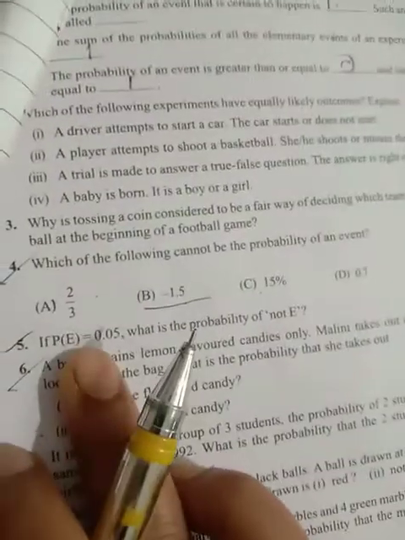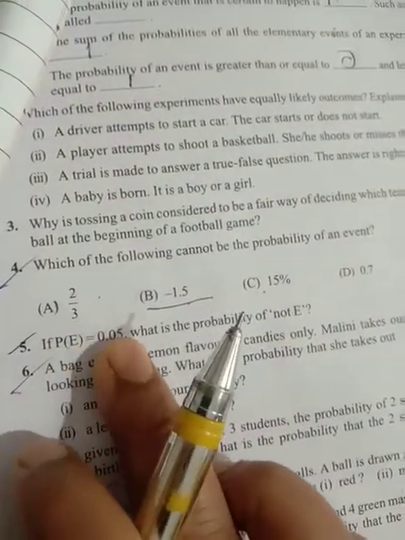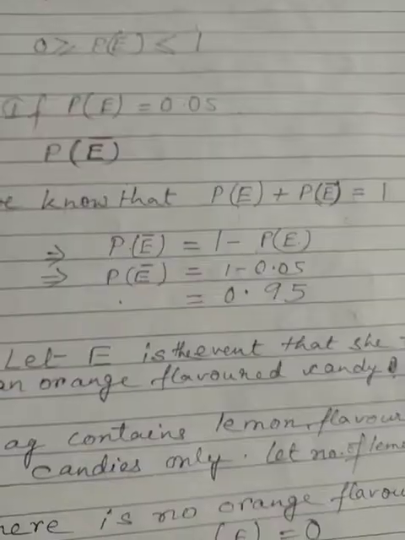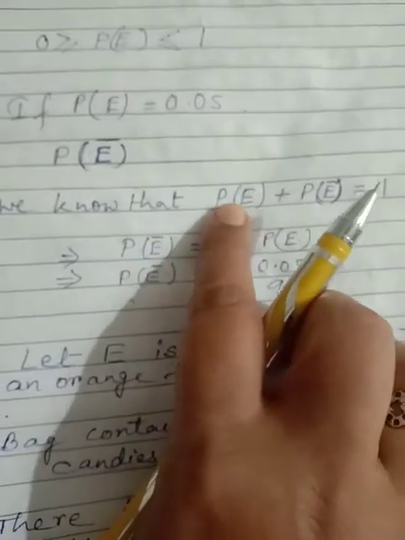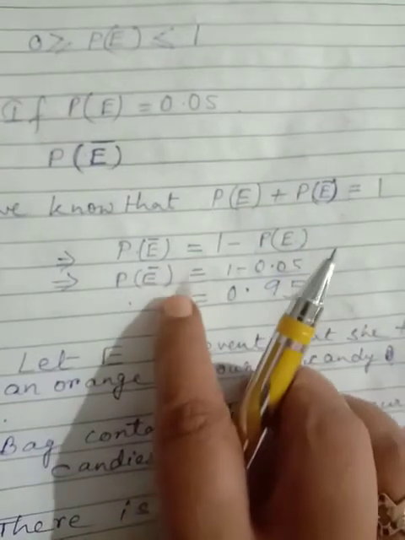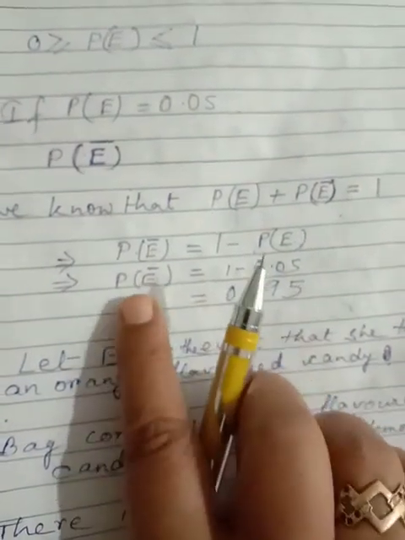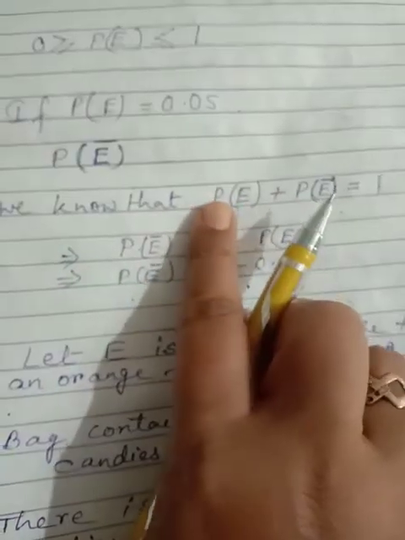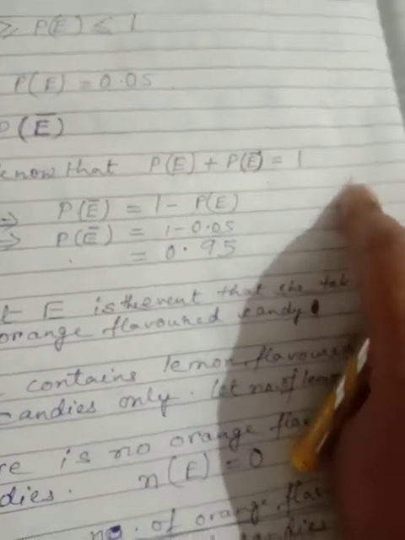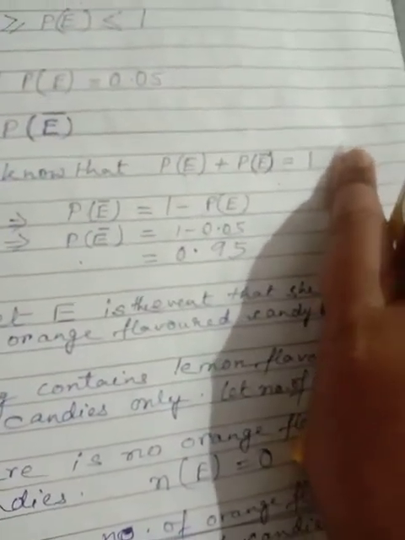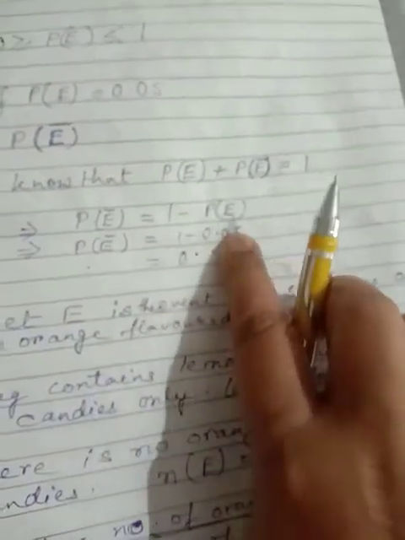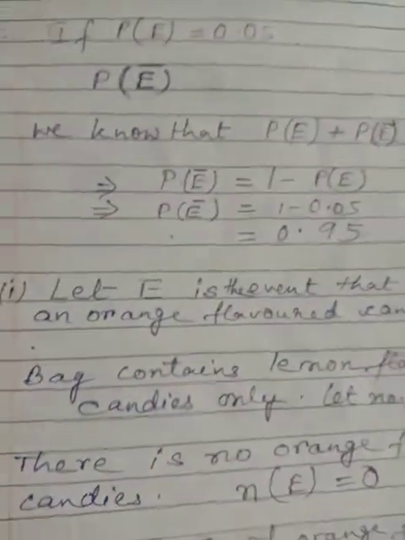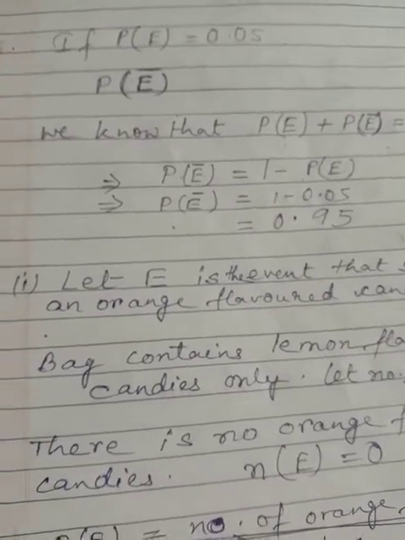So putting the value of probability of E as 0.05, we get probability of not E is equal to 1 minus 0.05. Bringing this 0.05 to the right hand side, it becomes minus 0.05. So 1 minus 0.05 is equal to 0.95. So probability of not E is equal to 0.95, which is the answer.